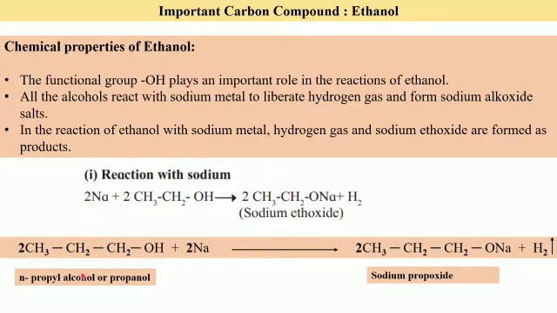Let us take up one more example. Here we have N-propyl alcohol or propanol. The formula for propane is C3H8. We remove one hydrogen and introduce an alcohol functional group. So the formula becomes C3H7OH. So we have it here, CH3 single bond CH2 single bond CH2OH. So that is C3 and H7OH.